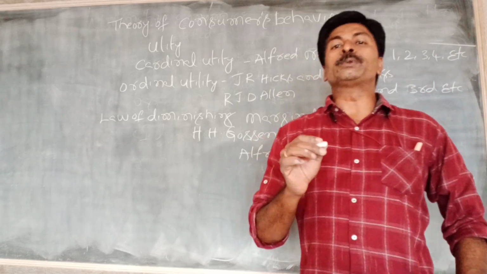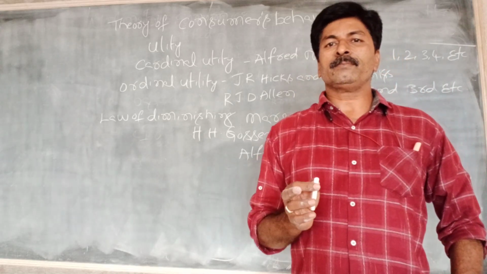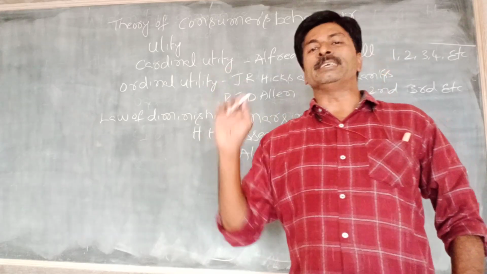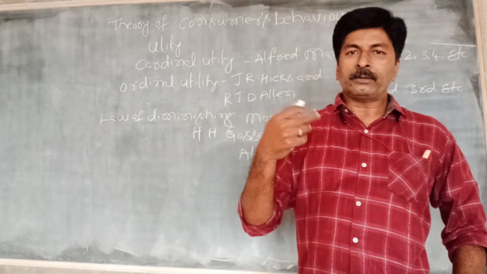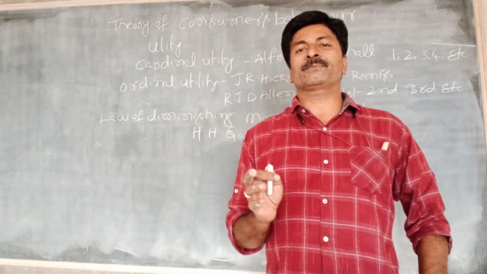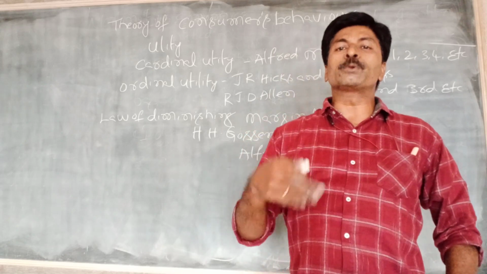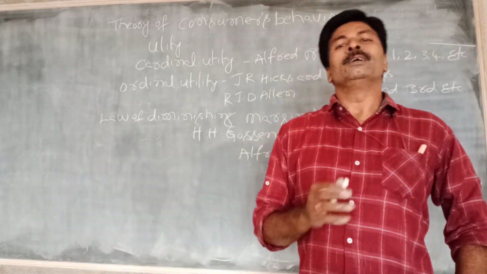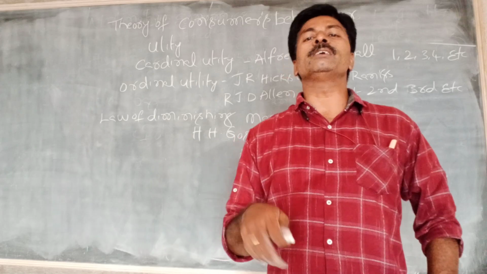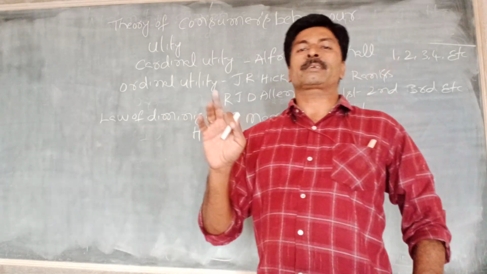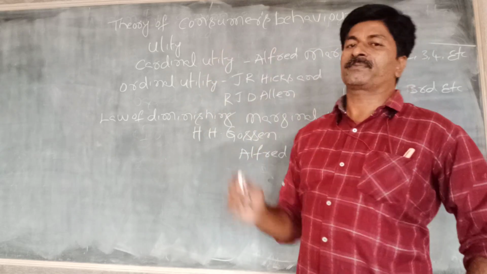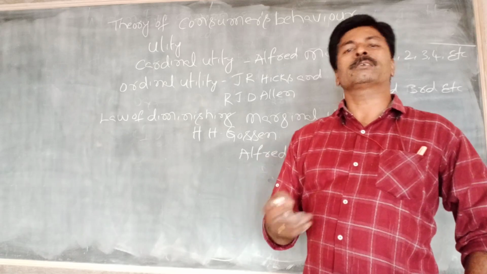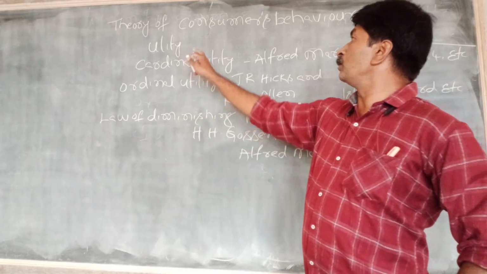Okay. Here first one is utility. Utility means any commodity's want-satisfaction capacity. When we consume a commodity, it gives utility. For example, when I purchase one book, it gives some utility for me. When I purchase a shirt, it gives some utility for me. Generally we get utility in different ways, from goods, from services, from other activities. So that is utility.